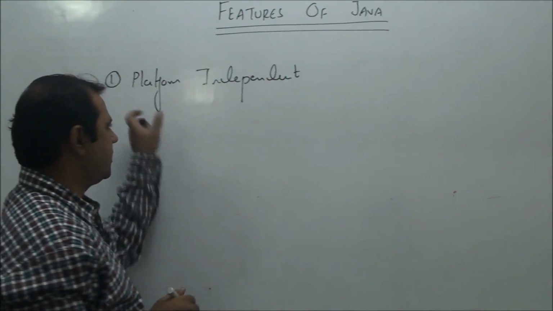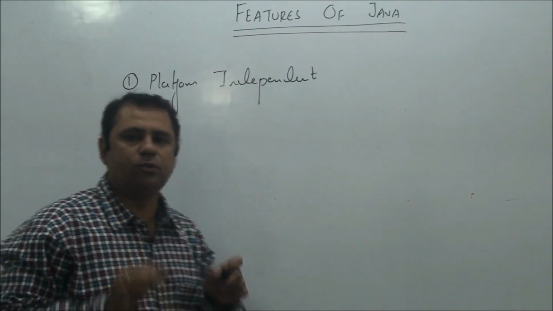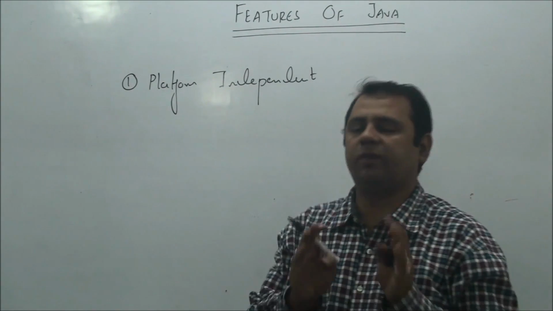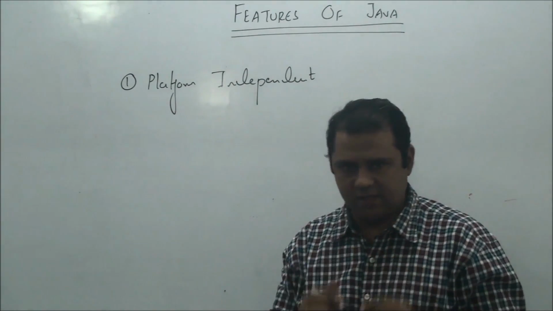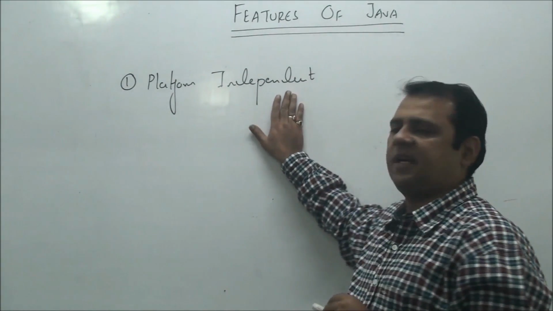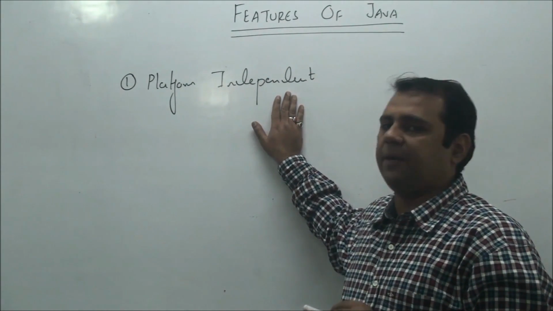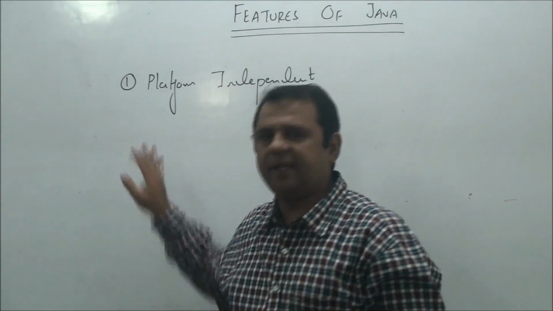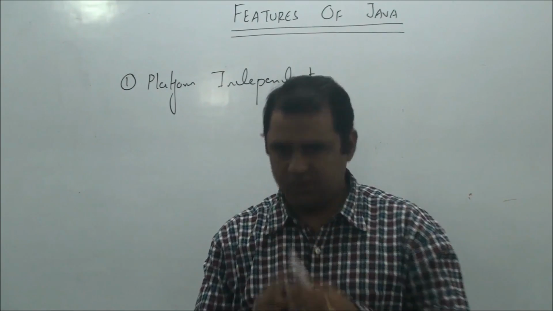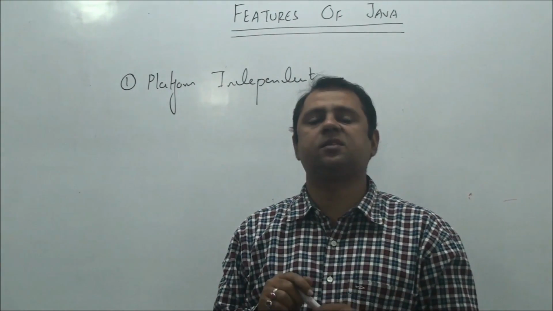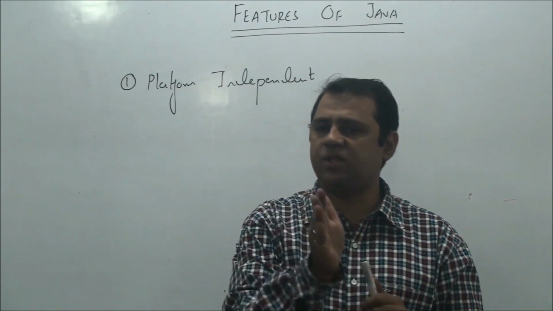I'll just revise this important feature, but please go through lecture 1 of this series to have a clear understanding of it, because it's very important for anyone learning Java to clearly understand what platform independency is. We discussed that the word platform means the environment in which an application runs. In other words, it's just the combination of operating system and CPU.